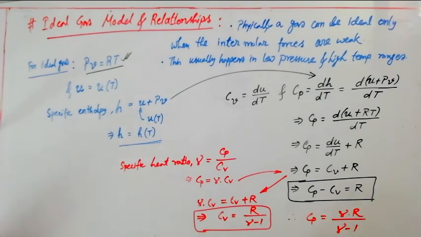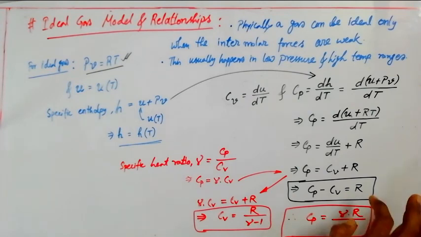In a similar fashion, here we have substituted the value of Cp in this particular equation. So instead of Cp, if you put the value of Cv in that same equation, then you can find this expression for Cp also. So for an ideal gas, these relationships we are going to use frequently for solving different numericals: Cp minus Cv equals R, that is the first one.